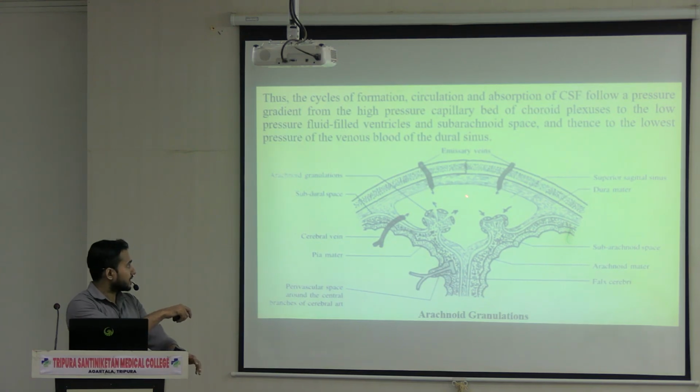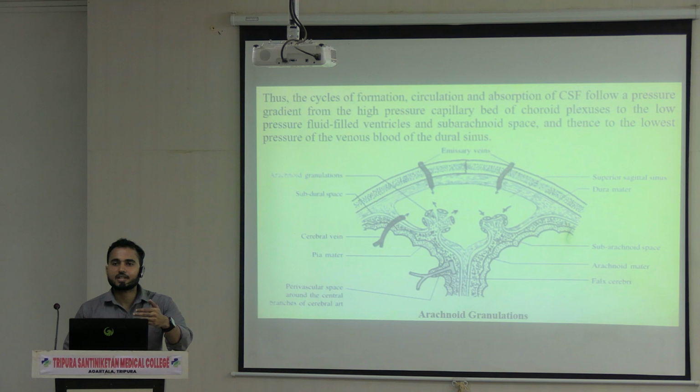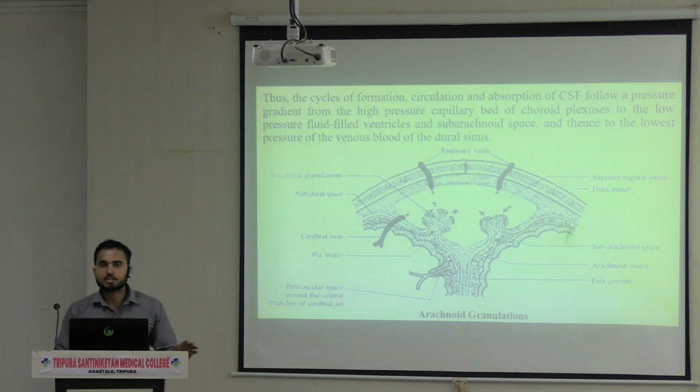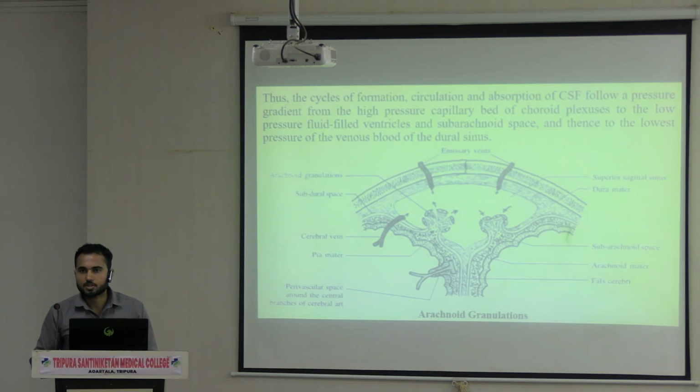Because of this pressure gradient, the CSF is flowing unidirectionally. That means from the arachnoid granulation it comes out and drains into the dural venous sinus. Backflow is prevented by this pressure gradient. So this is the absorption.